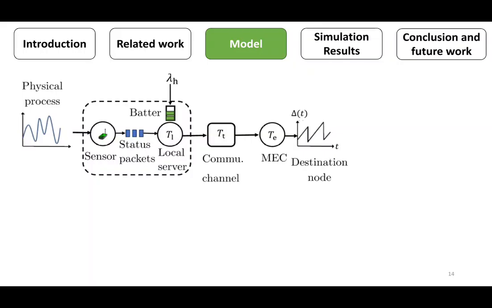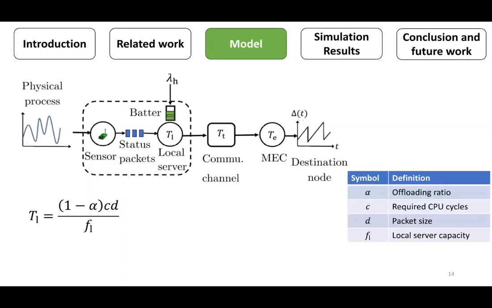The average processing time at the local server is calculated using this formula, where alpha is the offloading ratio to the MEC server, C is the required number of CPU cycles, D is the packet size, and F_L is the average computing capacity of the local server. The average transmission time to the MEC server is calculated using this formula, where R is the average data rate of the channel.